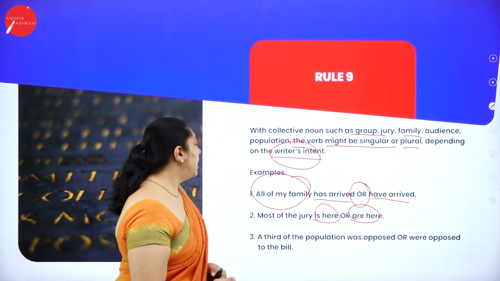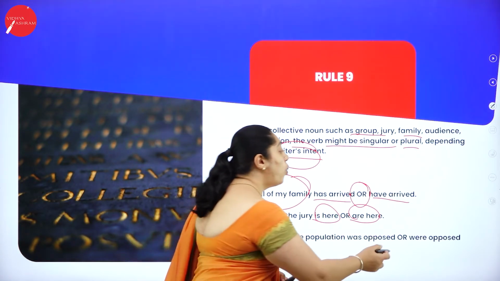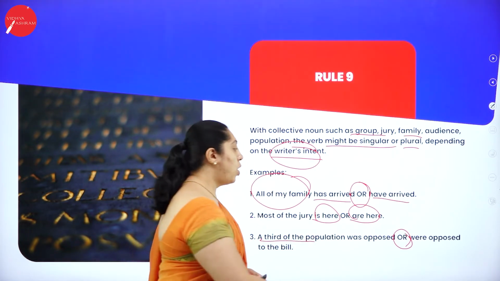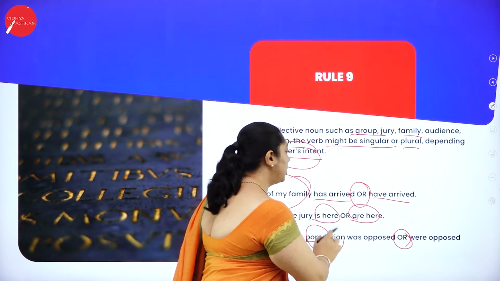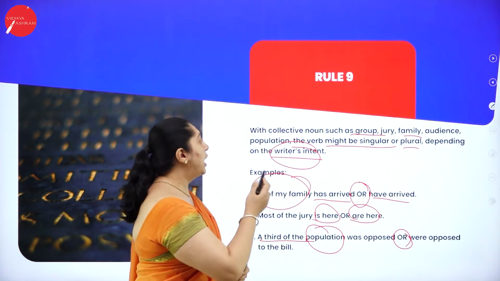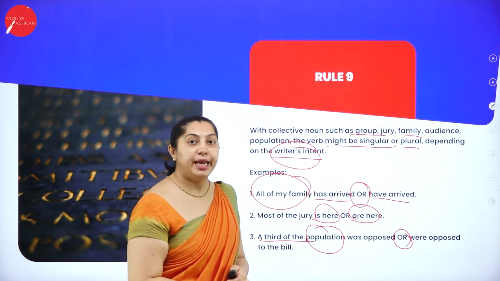And the last, a third of the population was opposed or were opposed. A third of the population was is here about the singular. There it's also singular, but according to rule 9, it is the writer's intent.